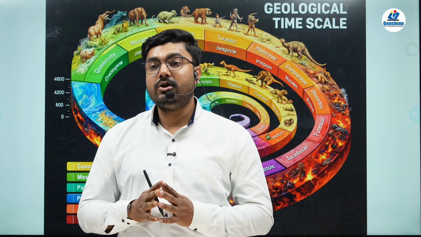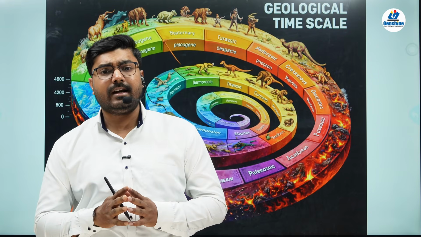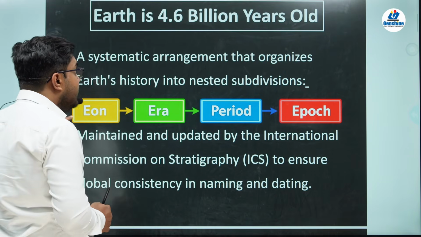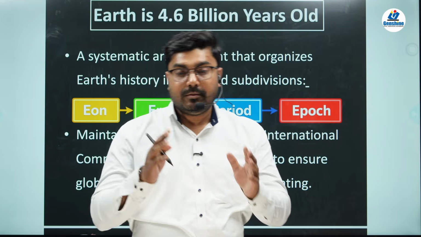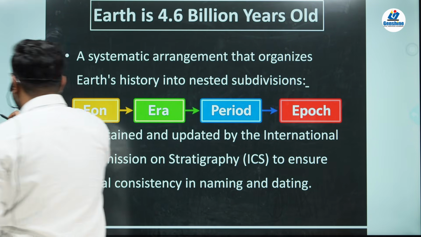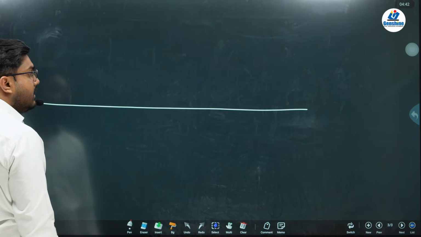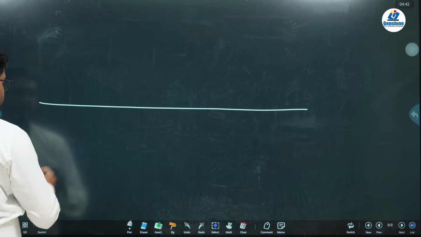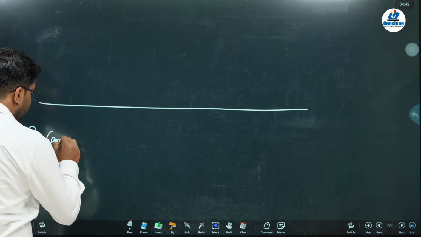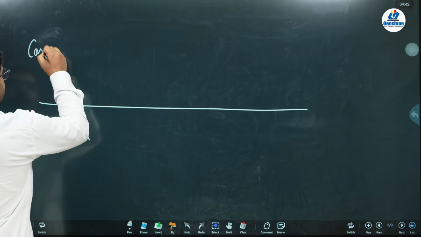Who gives out the geological time scale? It is given by the International Commission on Stratigraphy. Okay, so let's deep dive into the topic. The entire geological time scale is divided into groups on the basis of time. We can broadly divide this entire evolution of the earth into two parts. The first part is Precambrian, and the second one is Cambrian.